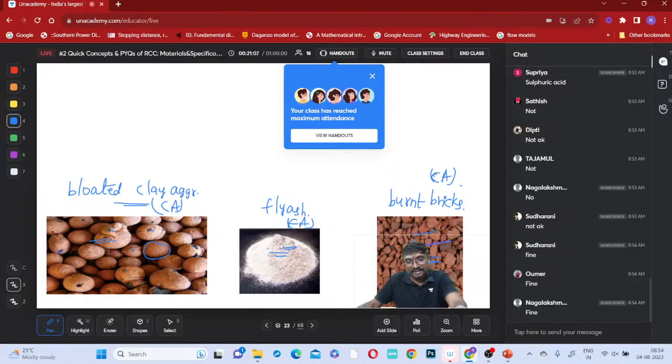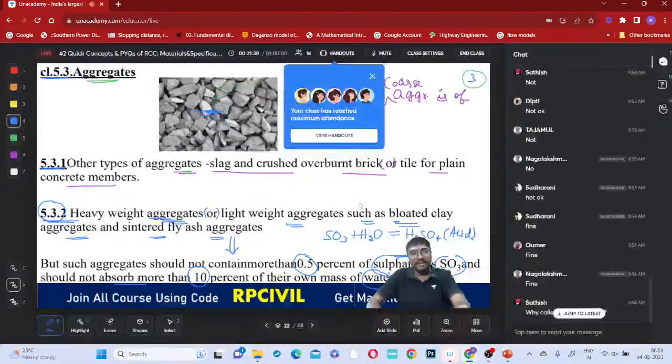Okay, so is it clear? That is the meaning of sintered. Fly ash is used directly as fine aggregate, but sintered fly ash will be used as coarse aggregate. Yes or no? Is it clear? Sintered fly ash as coarse aggregate, while fly ash directly as fine aggregate. Got it? Is the meaning of sintered clear, everyone?